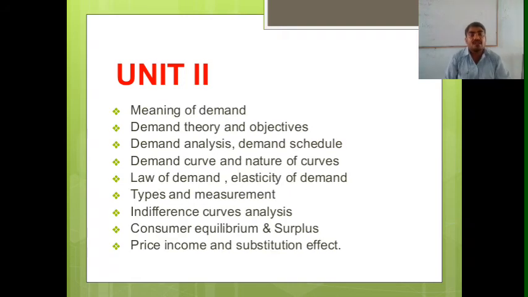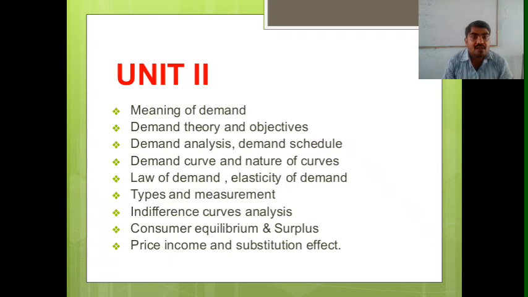In second unit we have to learn the meaning of demand, law of demand. You know that if the price is high, then demand is high. If a quantity is demanded, then price is also demanded. But the effect of demand is calculated by different laws, such as laws of demand and elasticity of demand.